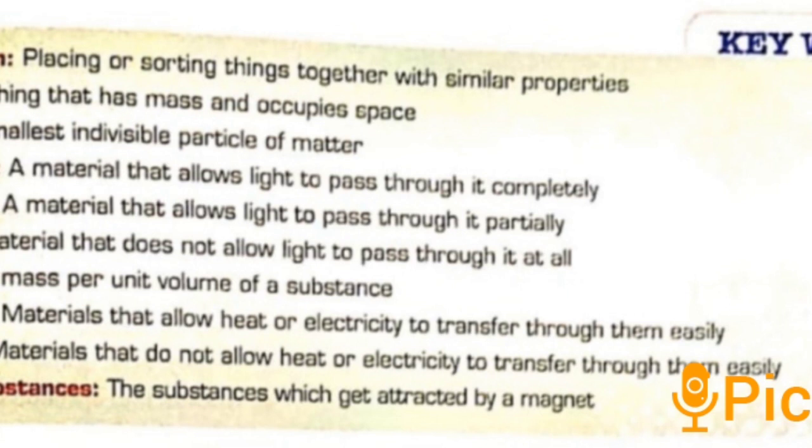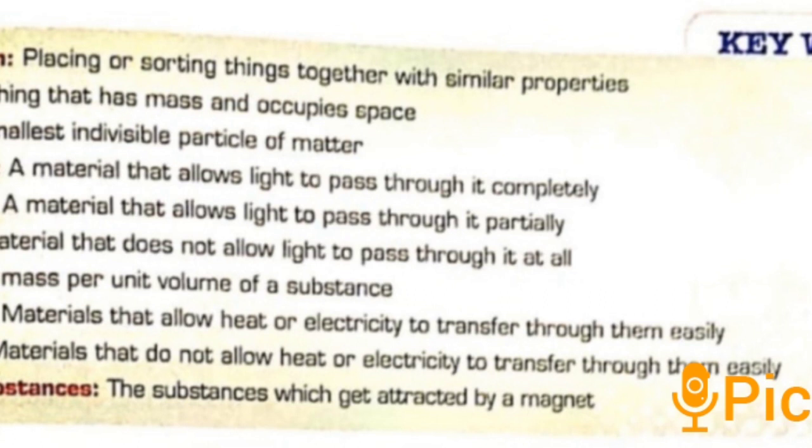And next is density. Density is what? Mass per unit volume of a substance, and it is also a property of material. Materials or substances having lesser density as compared to water can float on the surface of water, and substances having higher density as compared to water sink in water.